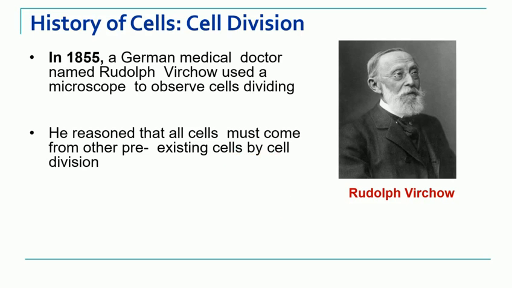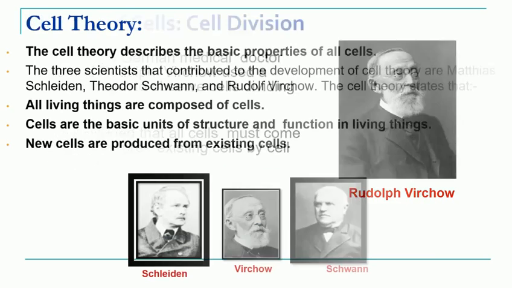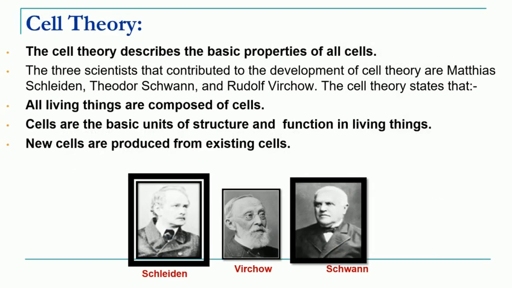Now together, the work of these three scientists is called the cell theory. So the cell theory basically describes the basic properties of cells. The contribution to the cell theory goes to these three scientists, Schleiden, Schwann and Virchow. According to this cell theory, there are three postulates.